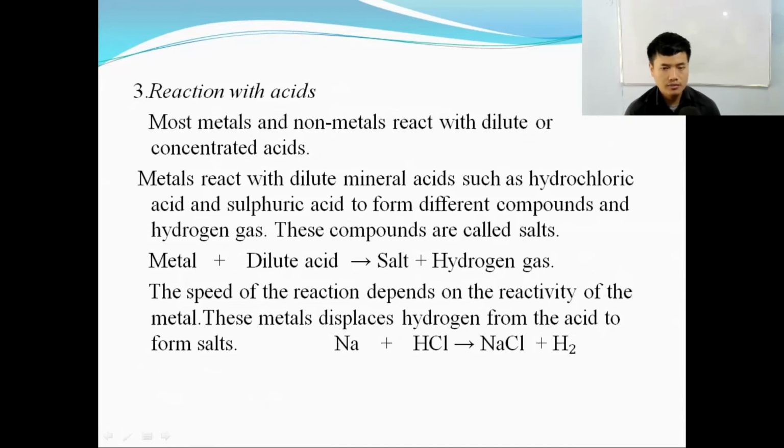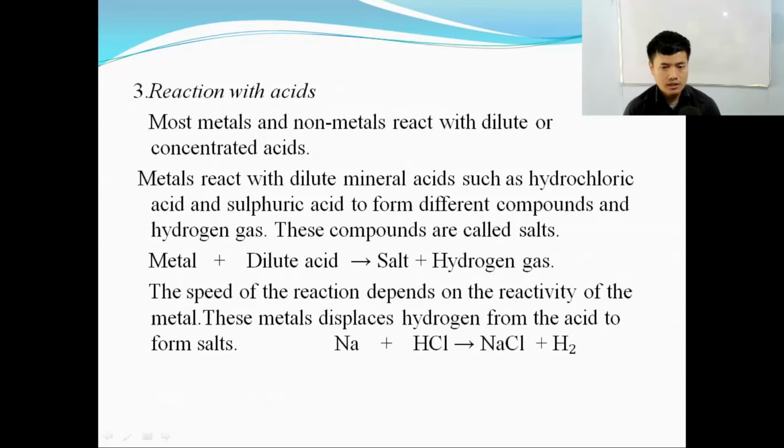Metals react with dilute mineral acids such as hydrochloric acid and sulfuric acid to form different compounds and hydrogen gas. These compounds are called salt. When metals react with acids, they form salt. The hydrogen from the acid is displaced by the metal and they form salt.